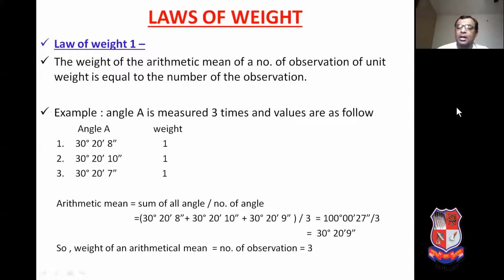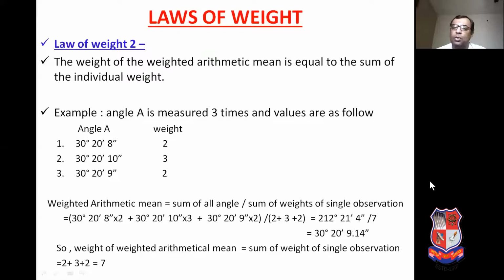Arithmetical mean means summation of all the angles, as you can see here, summation of all the angles divided by the number of angles. So we are getting this value as a summation of all the angles, 30 degree, 20 minutes and 9 seconds. So what is the weight of this arithmetical mean? So that is equal to number of observation, means there are 3 number of observations. So weight of the arithmetical mean is equal to number of observations, that is equal to 3. That is the law number 1.